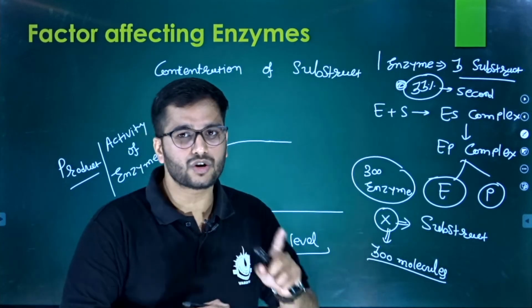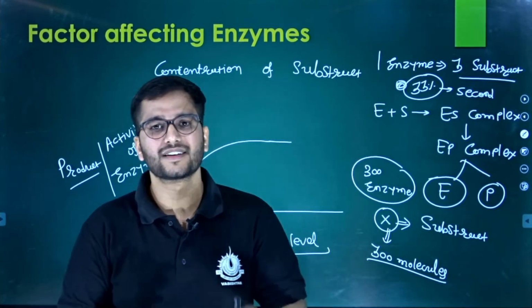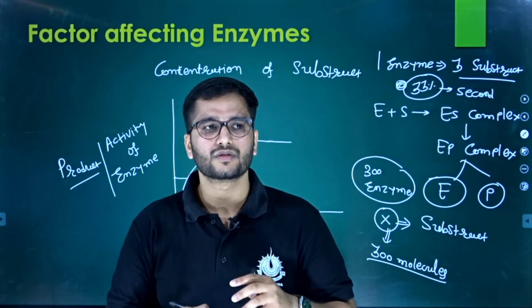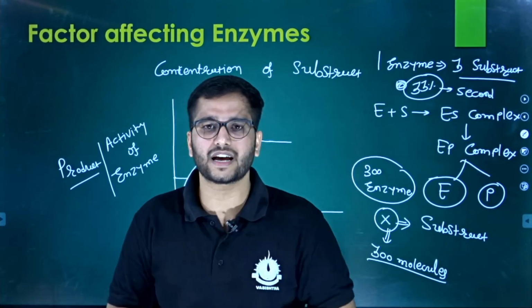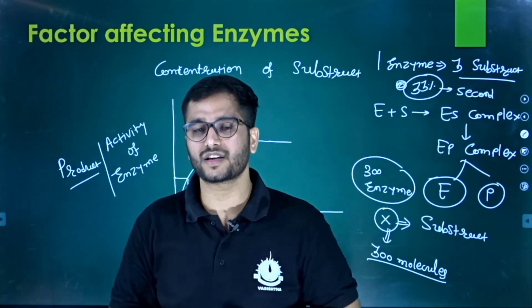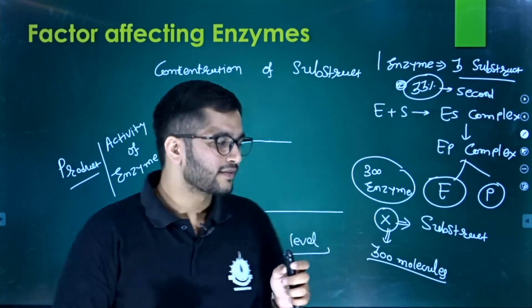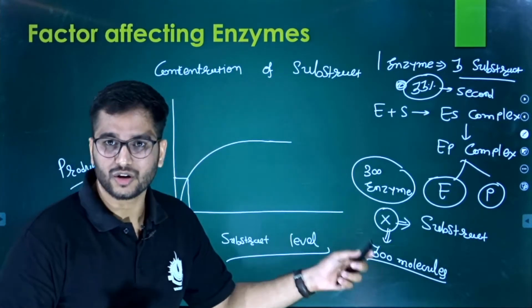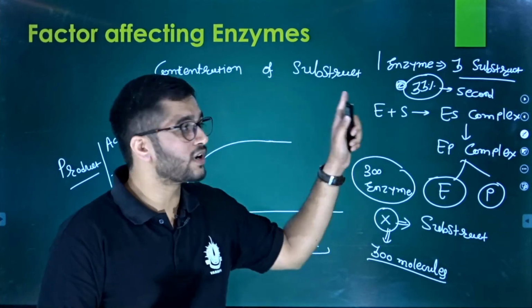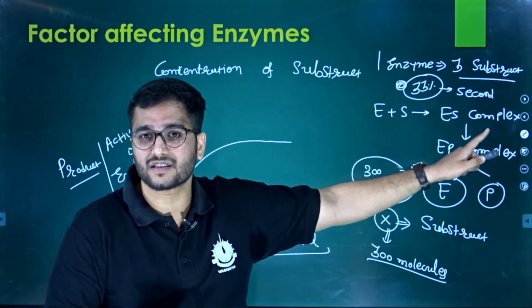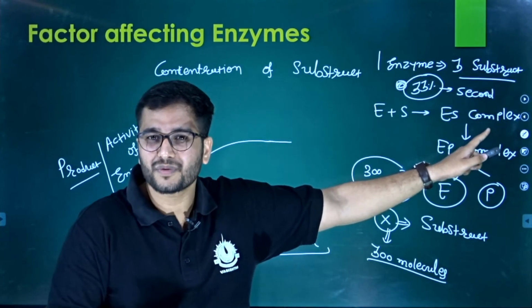Yes, right, because one enzyme will take how many? 3 at a time. Okay, so then how do the enzymatic activities increase? But that is not the case. What happened? If we have 300 molecules, yes, there is a capacity that in 1 second an enzyme can convert 3 substrates, but it will not perform that way.